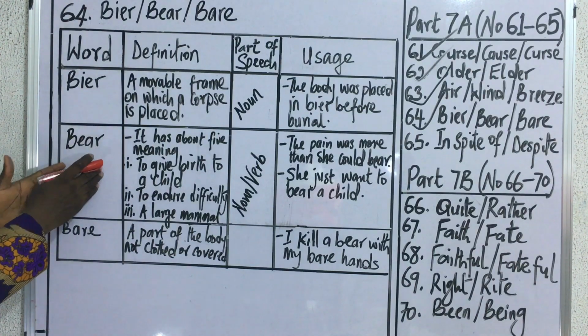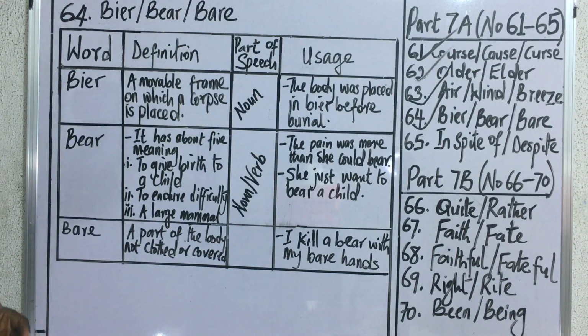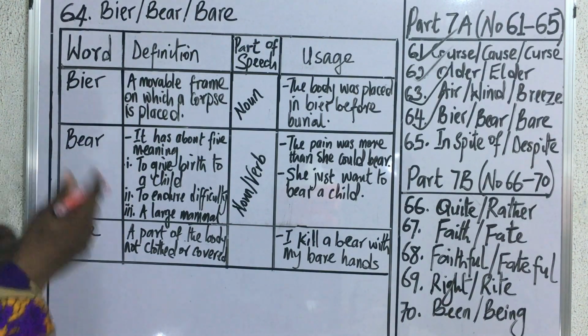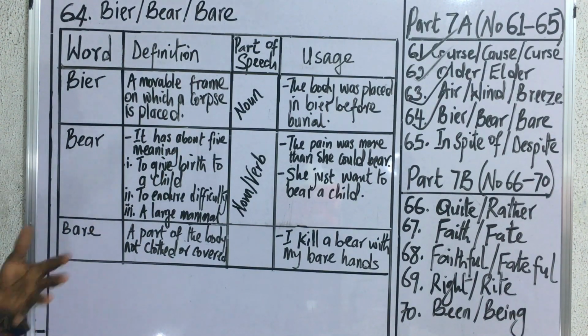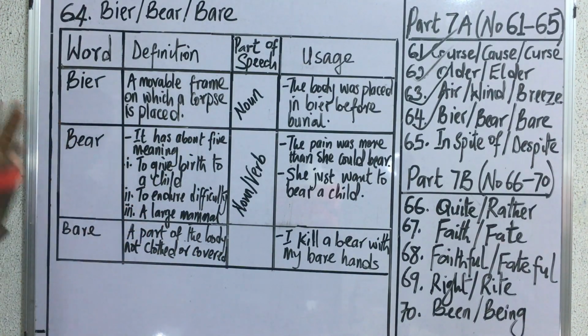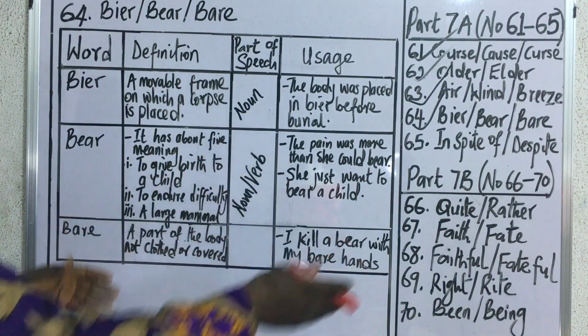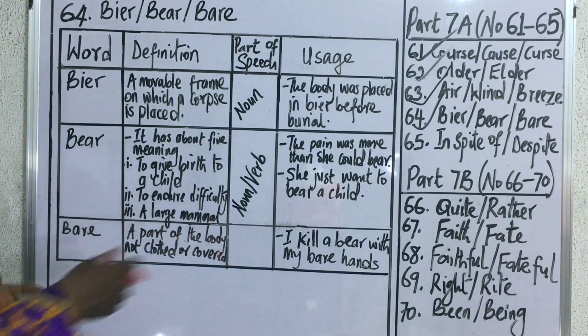Now, what's the meaning of bear? Bear is a very sensitive word in English because it has so many meanings. It has some literal meanings, some literary meanings, and some formal usage and informal expressions. But for the purpose of this discussion, we shall be considering about three meanings of bear. The first one is that bear means to give birth to a child.